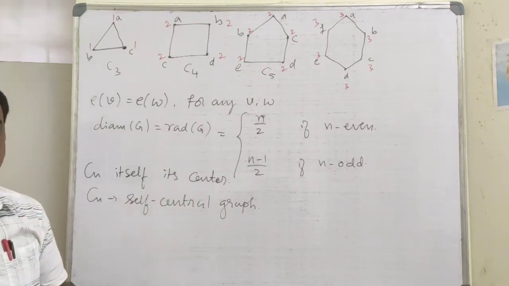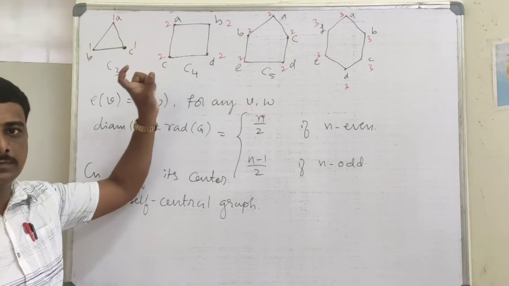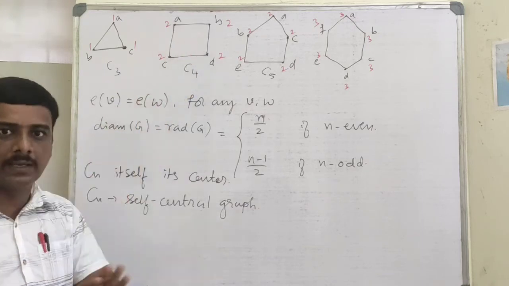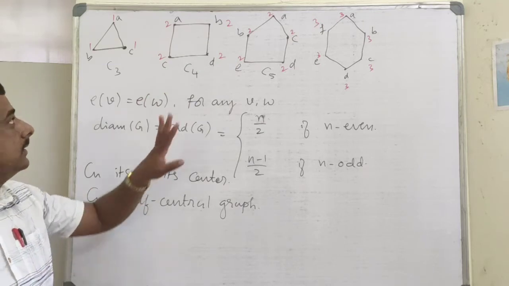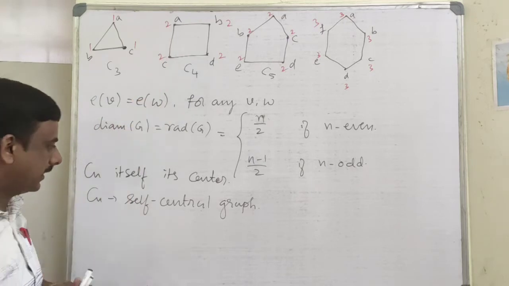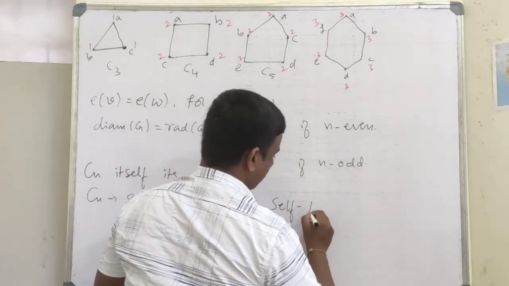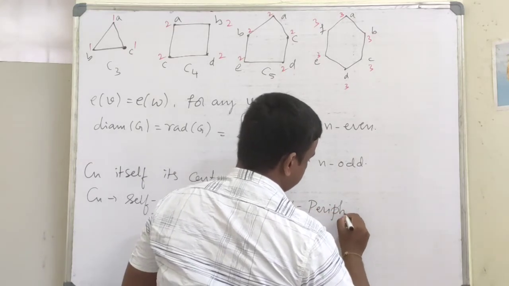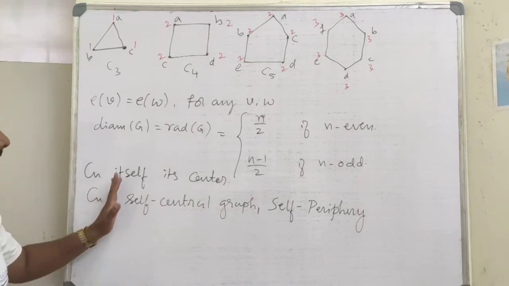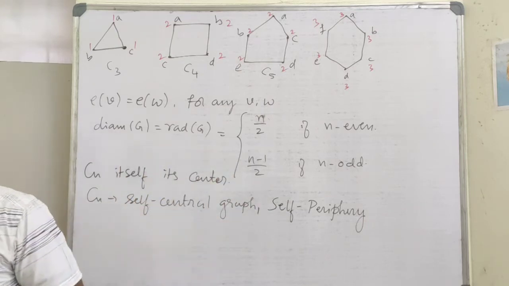Similarly, you can check the periphery of this graph. Each vertex has eccentricity that is the same as the diameter of G. So each vertex will be a peripheral vertex of the graph, and the subgraph induced by the peripheral vertices is the same as Cn. So it is self-peripheral again. So this is about central vertices and peripheral vertices of a cycle Cn.